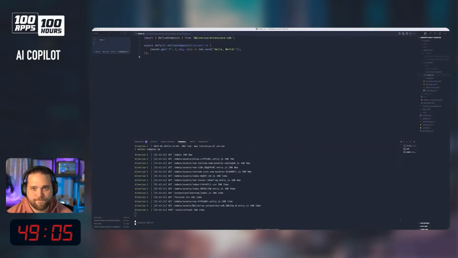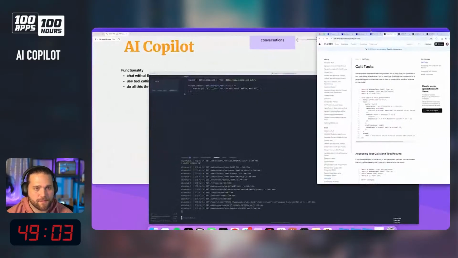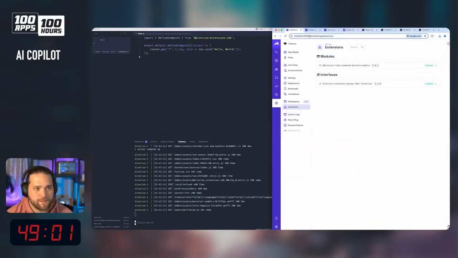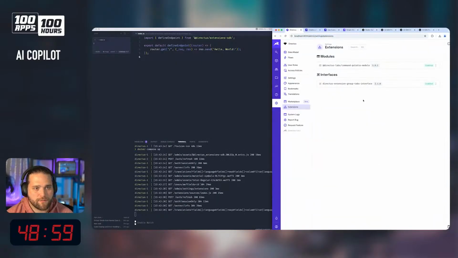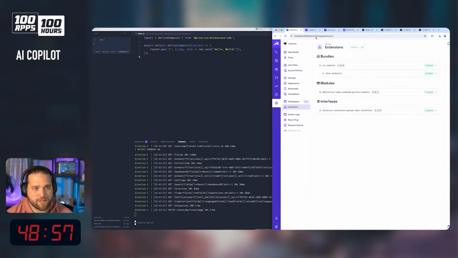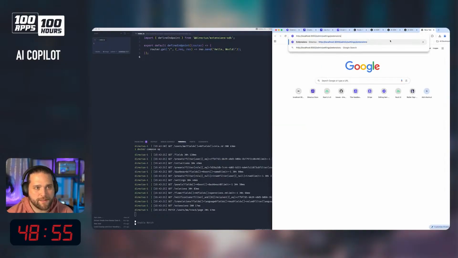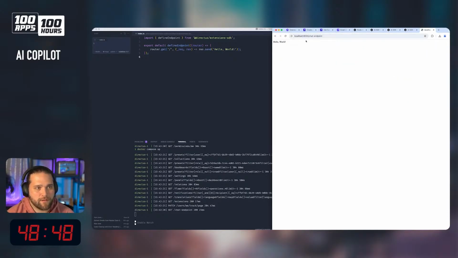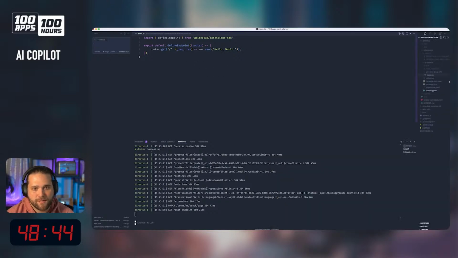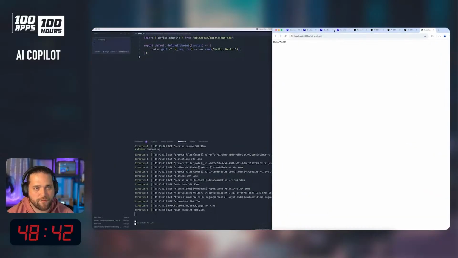Let's see. Localhost. So if I refresh, we should see that extension. There's our chat endpoint. Let's hunt down the URL for this. Chat endpoint. Hello world. There it is. Great. So how can we control that if we want?